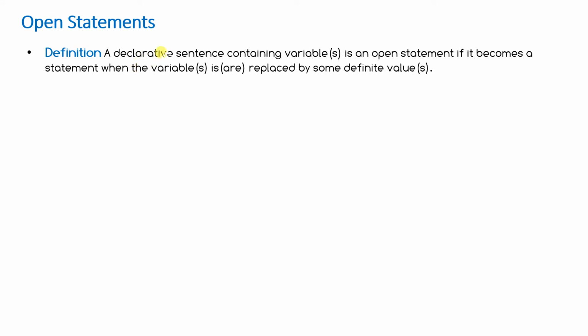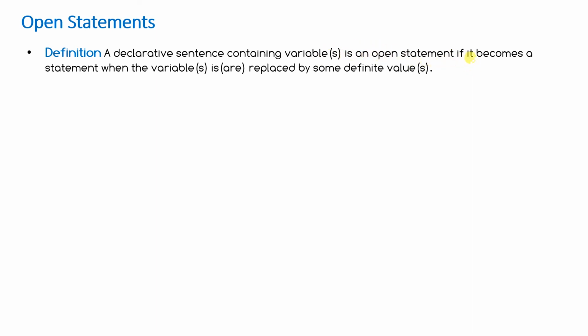Come to the open statement. A declarative sentence containing variables is an open statement. If I say n is an odd number, what is n? n is a variable. That becomes an open statement. Understood? If I use any kind of variable in my statement, then it will become an open statement.